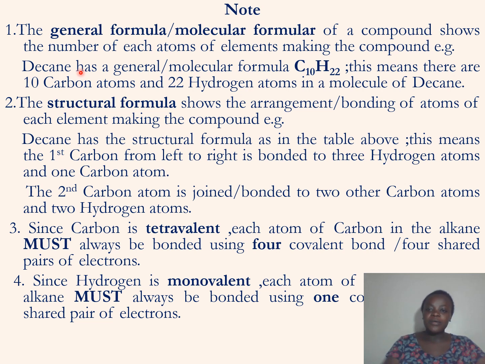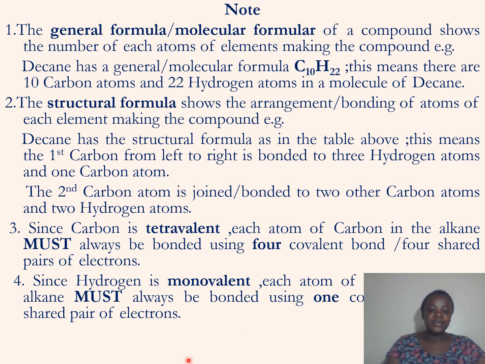Unlike the general formula. And since carbon is tetravalent, each atom of carbon in the alkane must always be bonded using 4 covalent bonds. We have seen that since it is tetravalent, it must be bonded by 4 covalent bonds, single bonds.